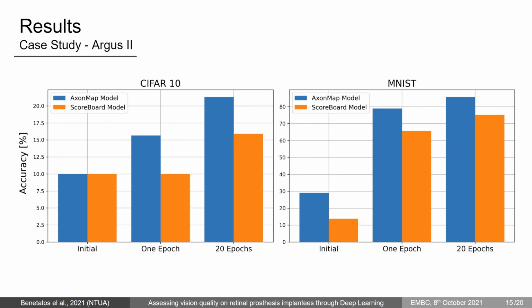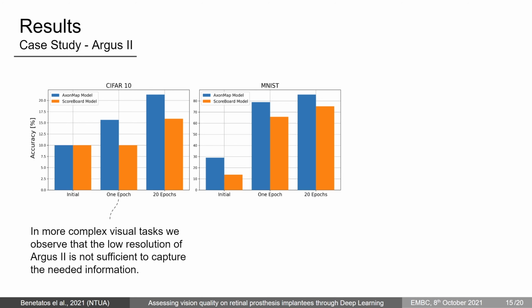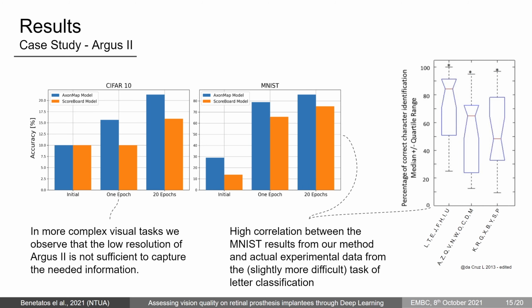As for the Argus 2 implant results, the low electrode resolution cannot capture the needed visual information for more complex visual tasks. Still, for the simple task of digit recognition, we get relatively good results. More importantly, though, our digit recognition results closely match the results from actual experimental data for the slightly more difficult task of letter recognition, as shown on the right image of the slide.